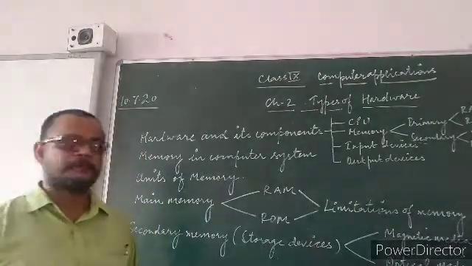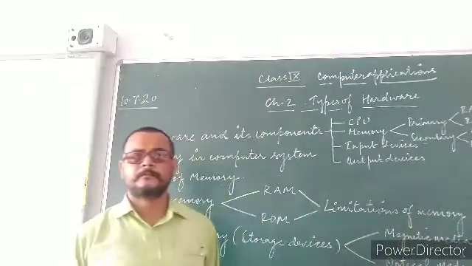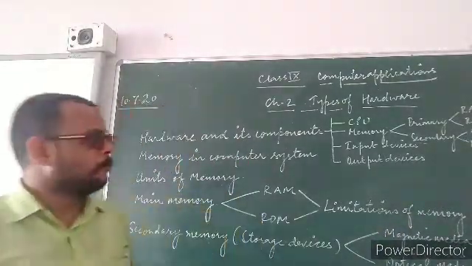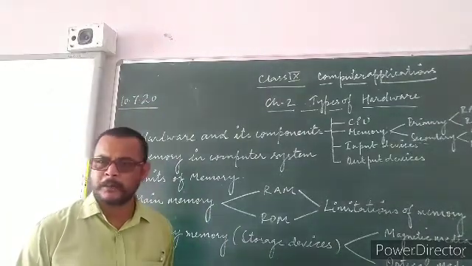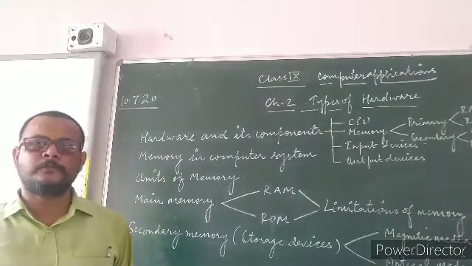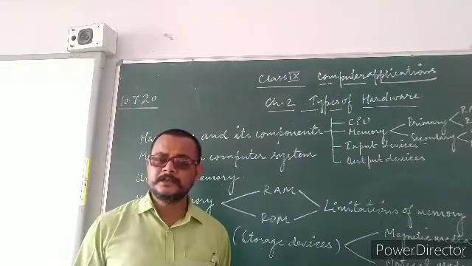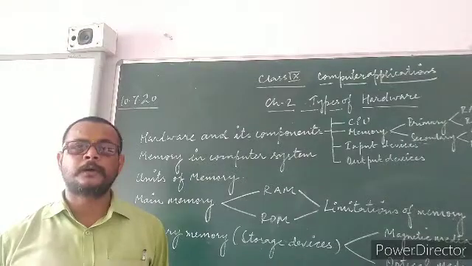The floppy was replaced by the compact disc. A CD can store a large amount of data in comparison to a floppy disk, whereas a DVD can store a larger amount of data in comparison to a CD.